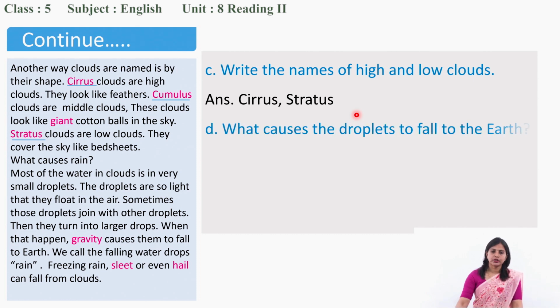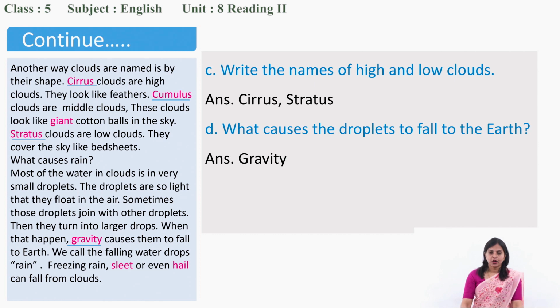Now, next question is, what causes the droplets to fall to the earth? When those droplets join together, what causes them to fall down? Means what causes rain? Good. It's given here, gravity. Gravity causes the droplets to fall to the earth.